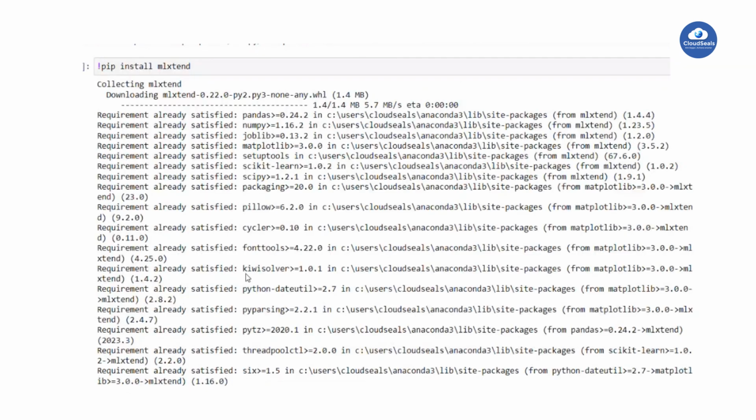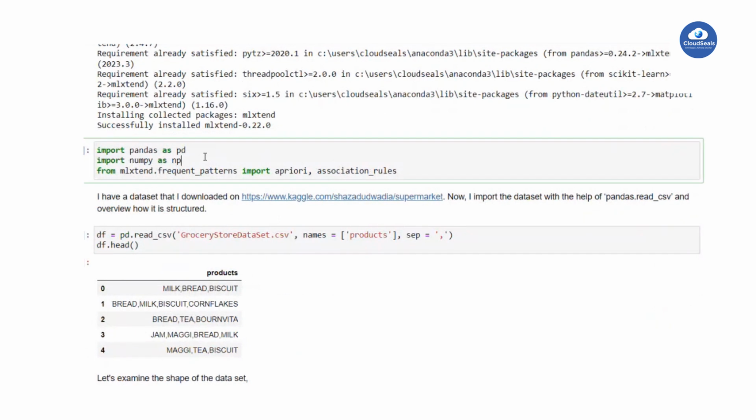Let's go and implement the same here in Python. You already know these two libraries, Pandas and NumPy. Coming to ML, mostly we are using sklearn, but for this one I use mlxtend frequent patterns. This algorithm is built to find frequent patterns. Frequent patterns means transactions that are frequently repeated. Based on that, to identify them, they build the Apriori algorithm and association rules.